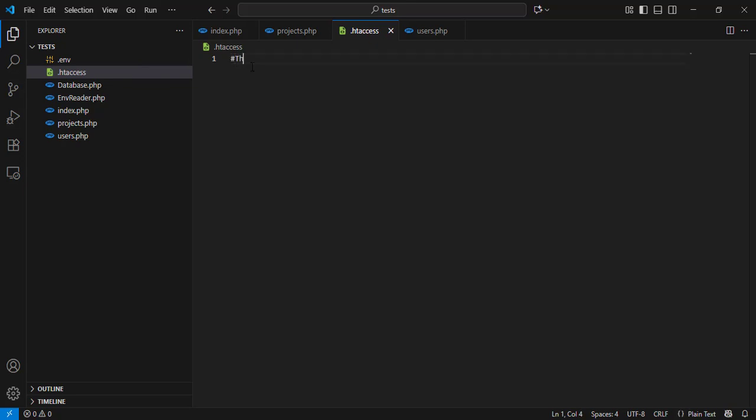Hey guys, today we're going to learn how to shorten links when using Apache and PHP. But first, you need to know about this file called .htaccess.